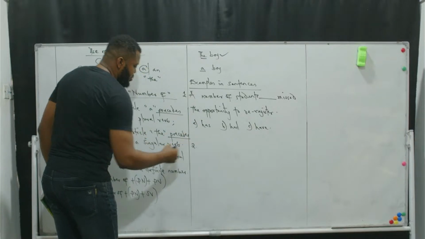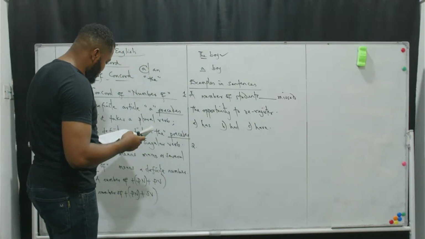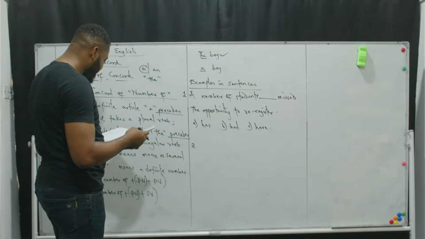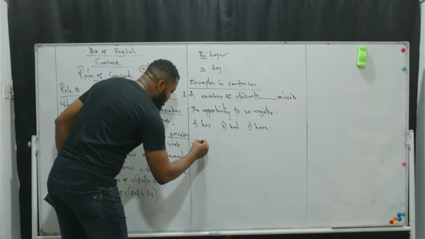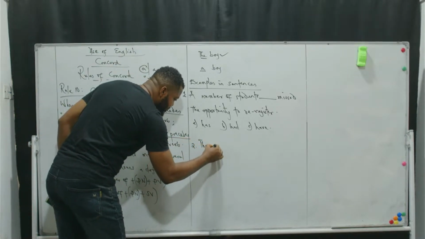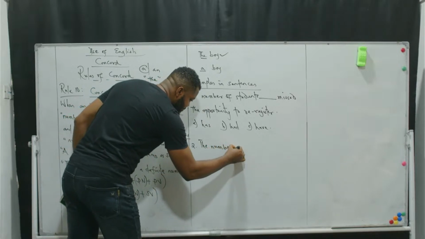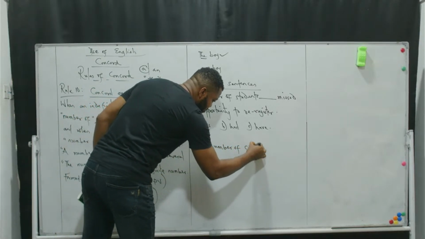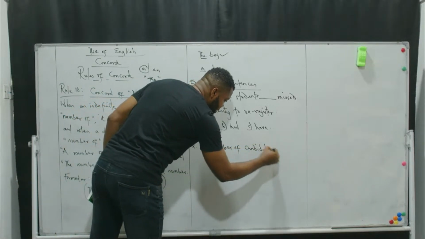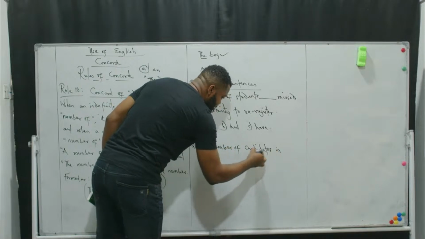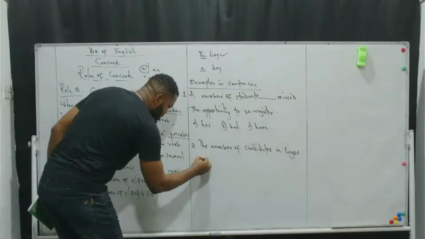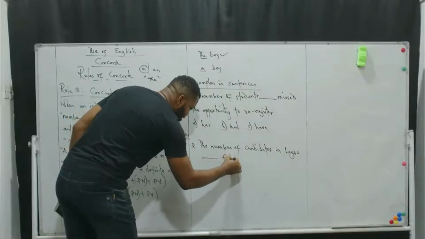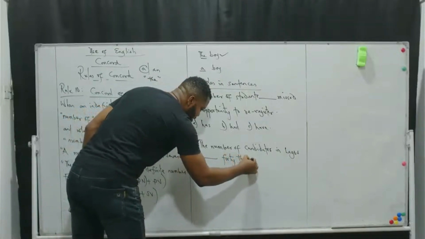And number two: the number of candidates in Lagos dash 40,000.